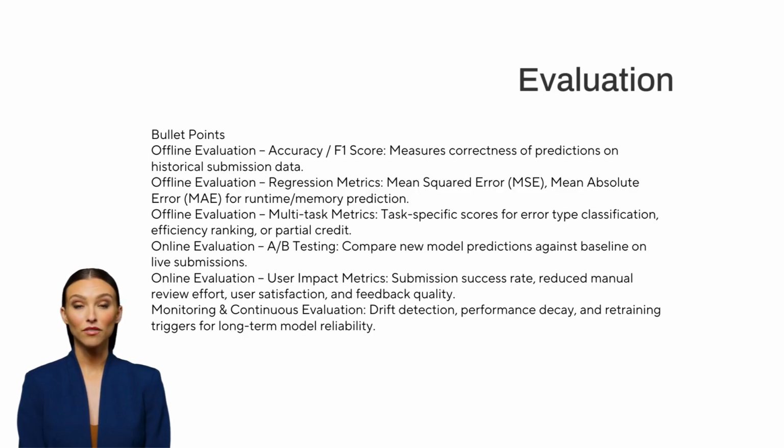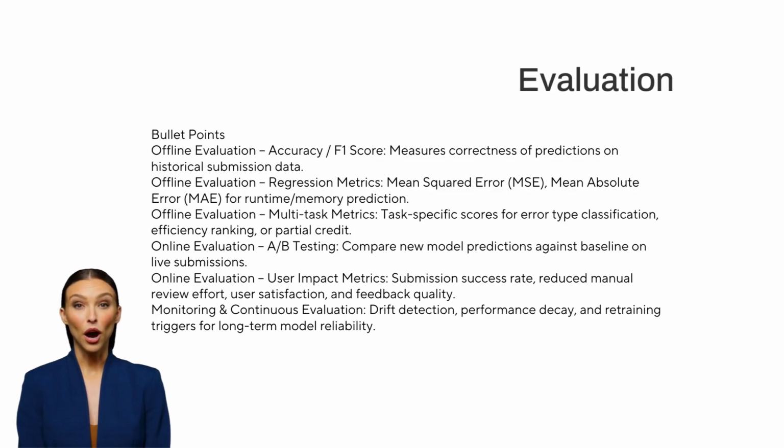1. Offline evaluation, accuracy/F1 score. Offline evaluation involves testing the model on historical submission data that the model has not seen during training. For classification tasks, such as predicting whether a submission passes all test cases, metrics like accuracy, precision, recall, and F1 score are used. These metrics help us understand how well the model can correctly identify passing versus failing submissions.